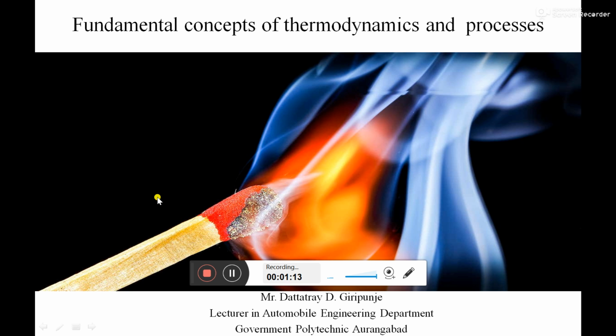The processes and cycles of all those devices are governed by some laws or basic concepts, and all those basic concepts and laws we are supposed to learn in this first chapter, that is fundamental concepts of thermodynamics and processes.